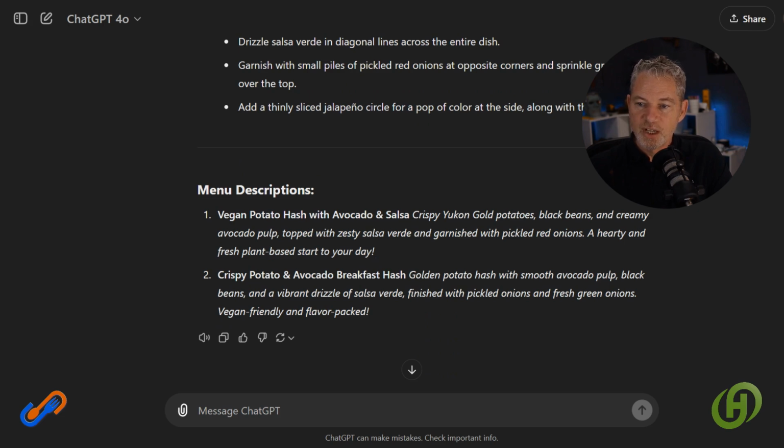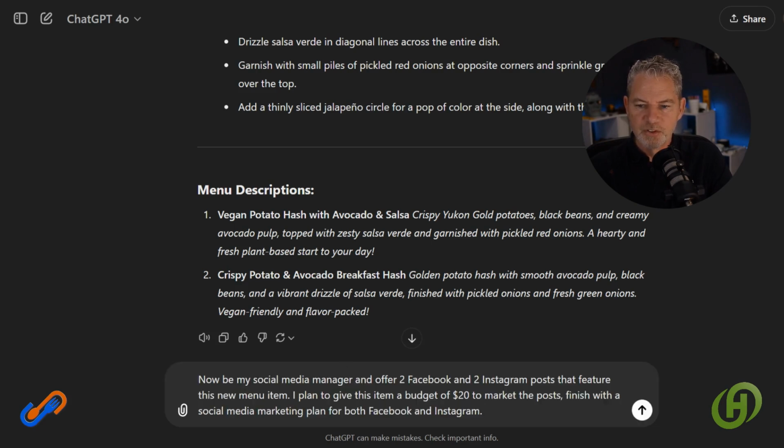Vegan potato hash with avocados and salsa. Crispy Yukon Gold potatoes, black beans, and creamy avocado pulp. Now, I don't like pulp, so I may call it whipped avocado, but you get where I'm going here, right? I'm going to drop this in here.